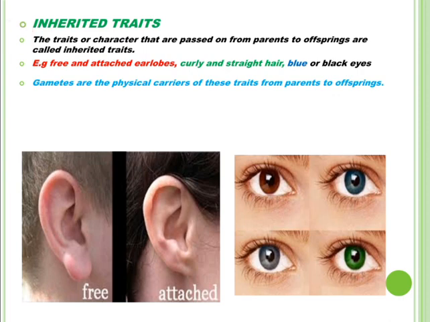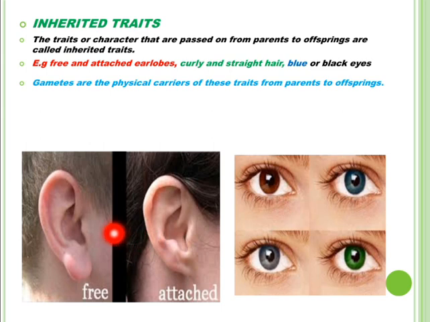Let us see some examples. See, in this picture there are two forms of earlobes shown. One is free earlobe and the other is attached one. You can also check your earlobes, whether these are free or attached, or how many members of your family have free earlobes or attached earlobes.